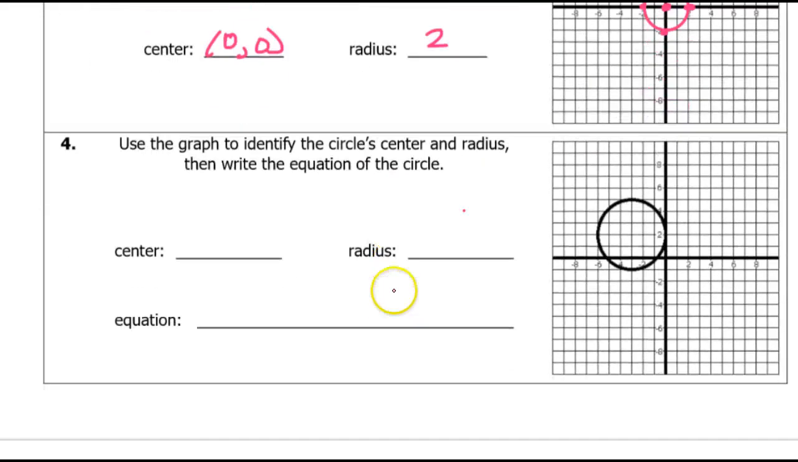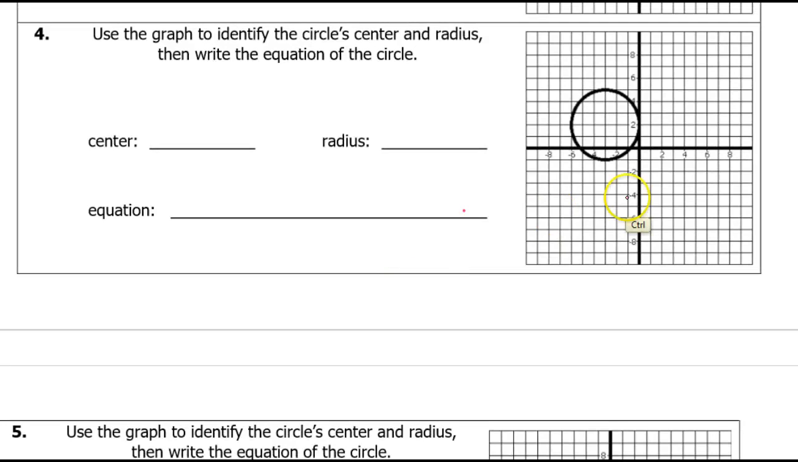Okay, now for problem number 4, we are given the graph, and this time we're being asked to find the center, the radius, and write the equation. So first of all, you can just look at the graph and see that the middle of the circle is right here. So the center is (−3, 2).